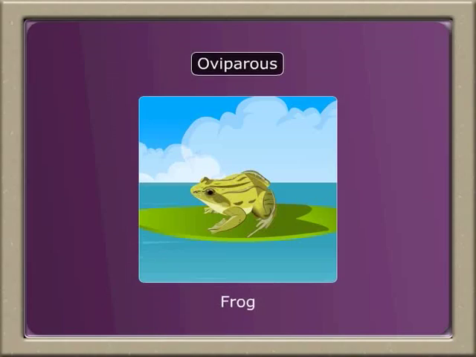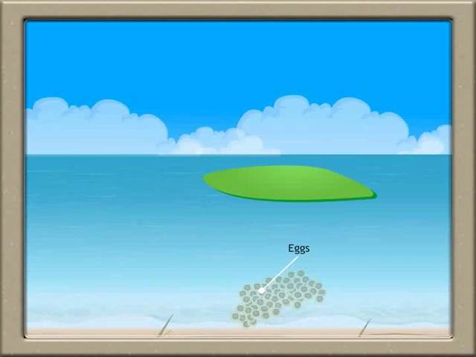Frogs are oviparous. They lay eggs in water in clusters. The egg develops into a larva. Frog's larva is called a tadpole. This looks like a small fish. After undergoing metamorphosis, the tadpole larva changes into a tiny frog.